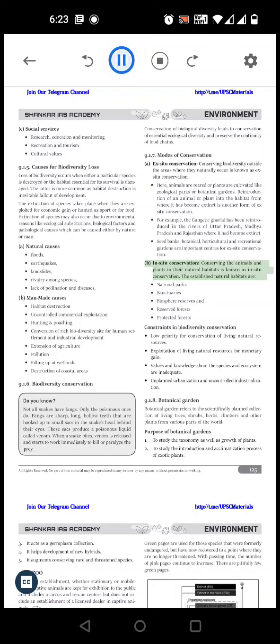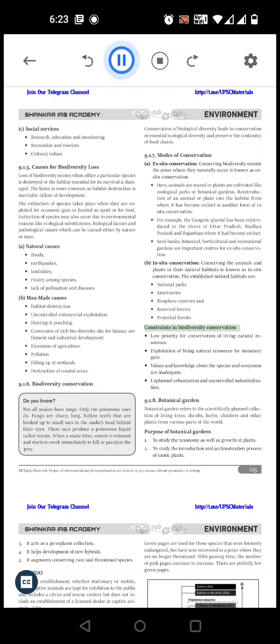In situ conservation: conserving the animals and plants in their natural habitats is known as in situ conservation. The established natural habitats are national parks, sanctuaries, biosphere reserves, reserved forests and protected forests.